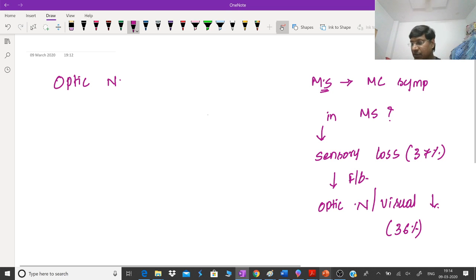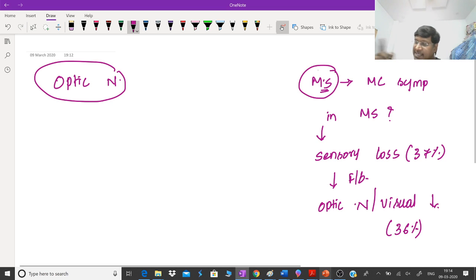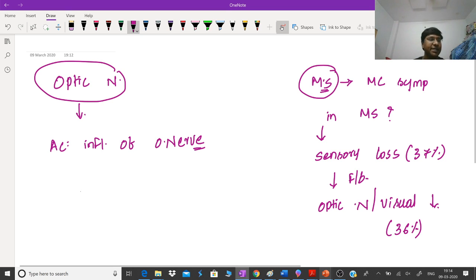Now, what is the difference between optic neuritis and multiple sclerosis? Let me discuss, and then we will go back to the question I was telling you. You take this optic neuritis. What exactly does this mean? This tells you that the individual is having acute inflammation of the optic nerve.